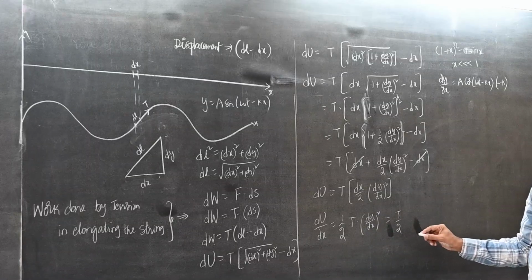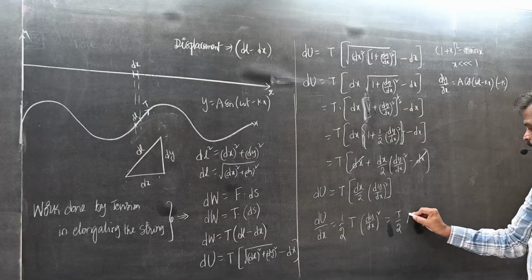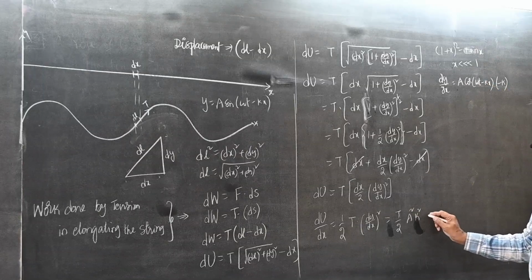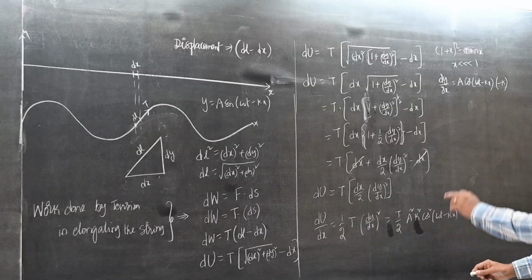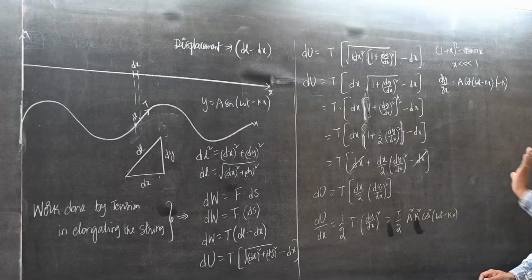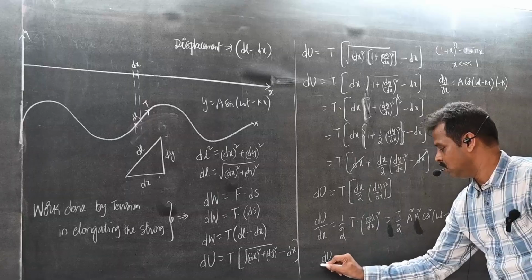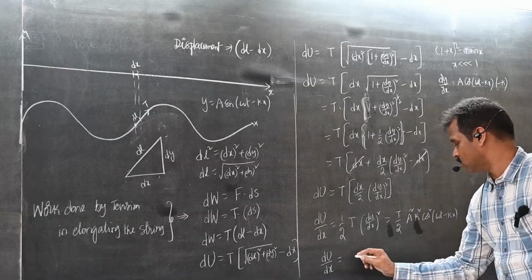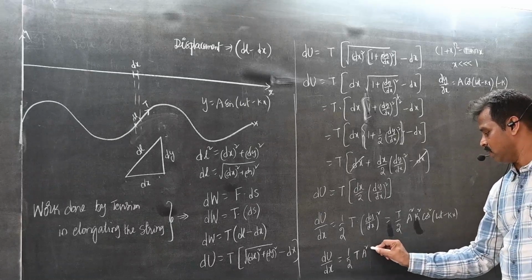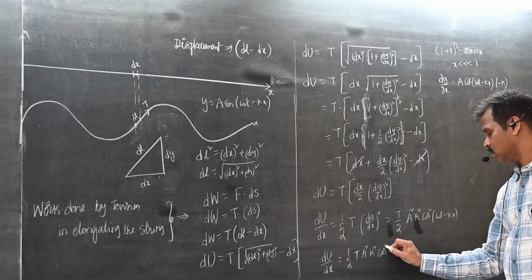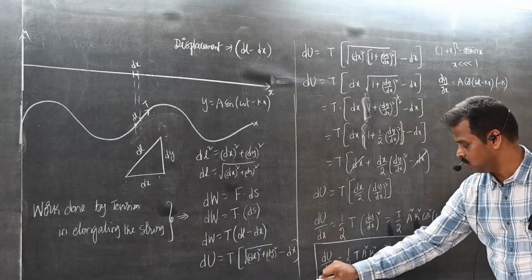T by 2 into dy by dx whole square, A square k square cos square omega t minus kx. Even though we have minus here, the square will become plus. So dU by dx is equal to half into tension into A square into k square cos square omega t minus kx. This is dU by dx.